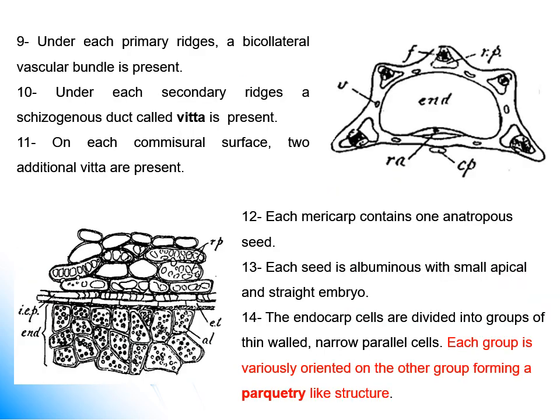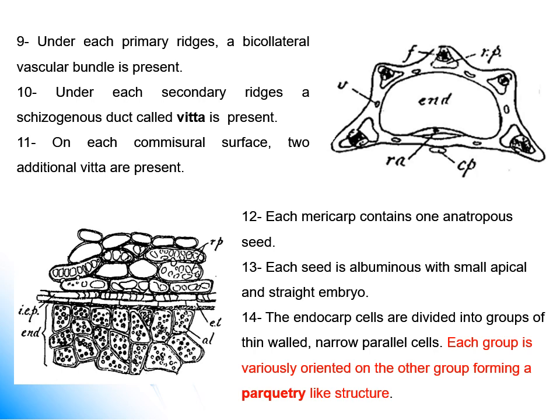Microscopically, under each primary ridge we have a bicollateral vascular bundle. Under each secondary ridge we have a schizogenous duct, secreting and storing volatile oil, known as vittae.